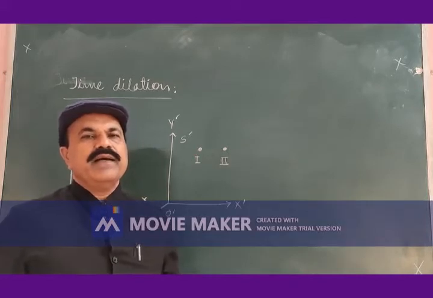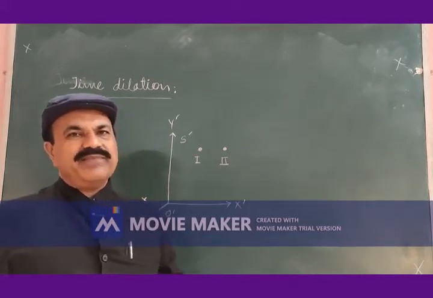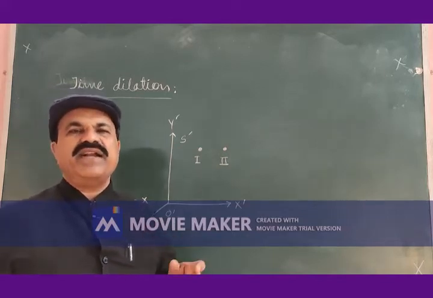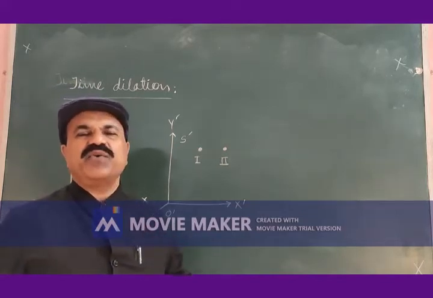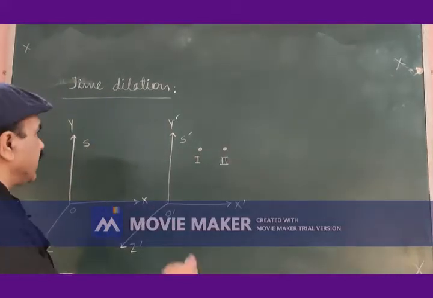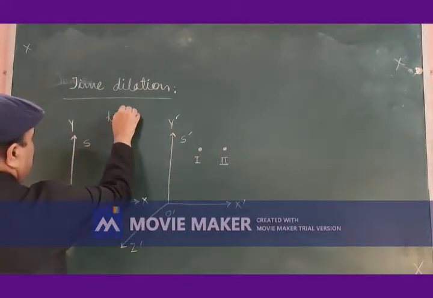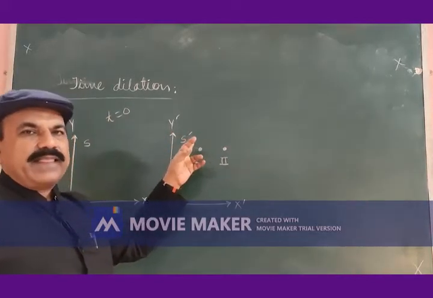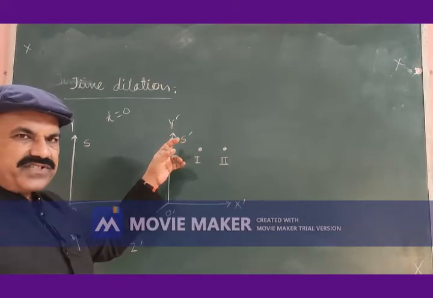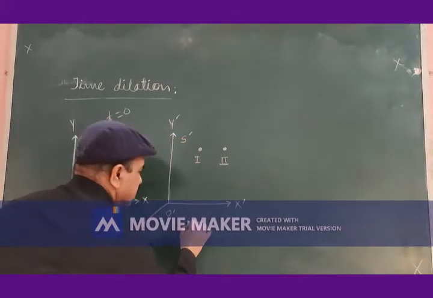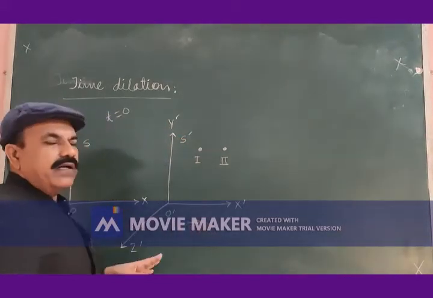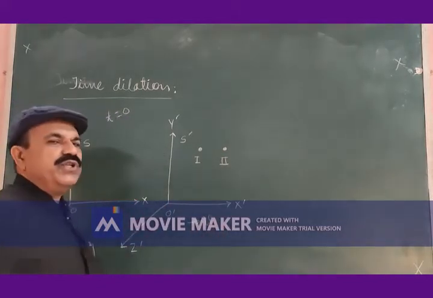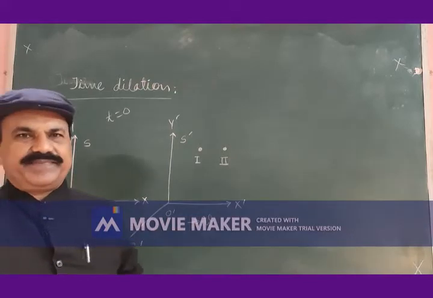So, O prime coinciding, x prime, y prime and z prime are coinciding with each other. At certain time t is equal to 0, the second frame of reference S prime started moving along the positive x direction with uniform velocity v.